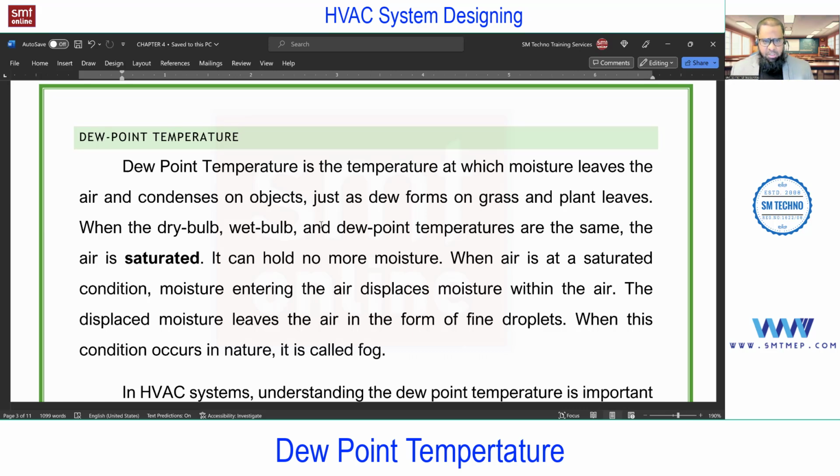Very simple. You know this from day-to-day life, you can relate to this. Just consider a glass of water. Just assume that this is a glass of chilled water, which I've taken from the refrigerator just now, for example. And if I place the chilled water glass at room temperature, what will happen after some time at the surface of this glass? The water droplets, you can observe the water droplets now.